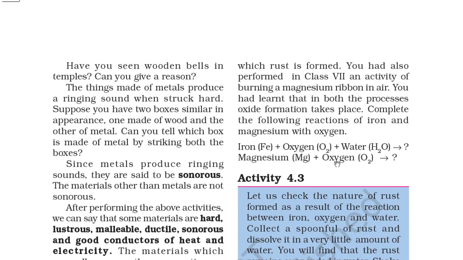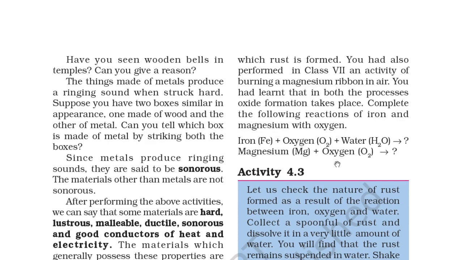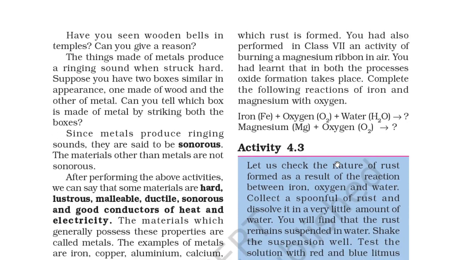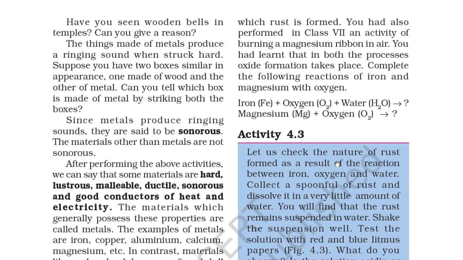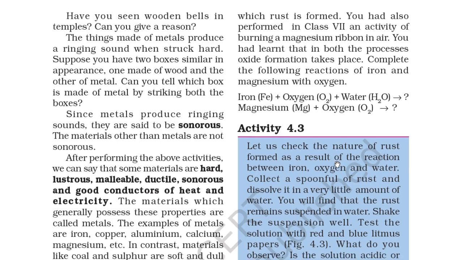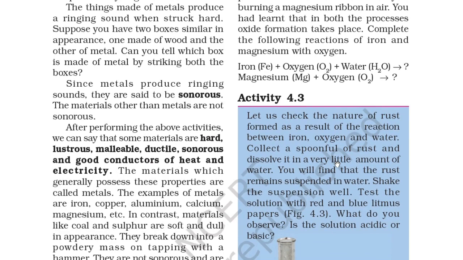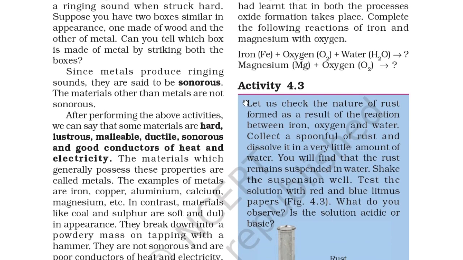Can you give a reason? Things made of metals produce a ringing sound when struck hard. Suppose you have two boxes similar in appearance, one made of wood and the other of metal. Can you tell which box is made of metal by striking both boxes? So you can say that since metals produce a ringing sound, they are said to be sonorous, and materials other than metals are not sonorous.